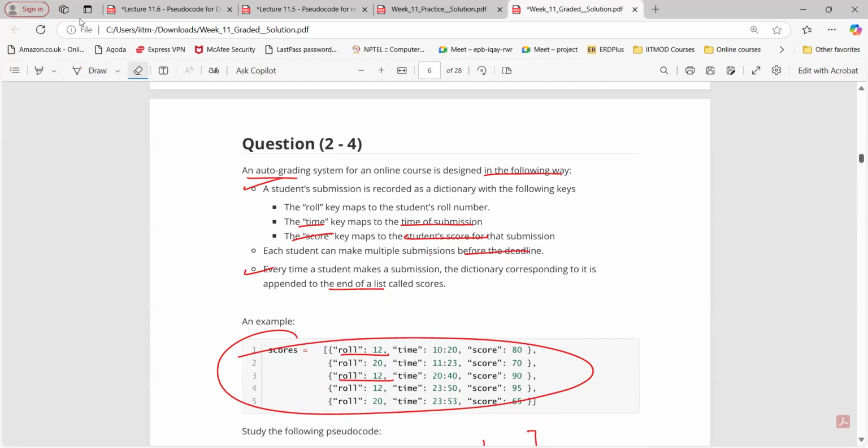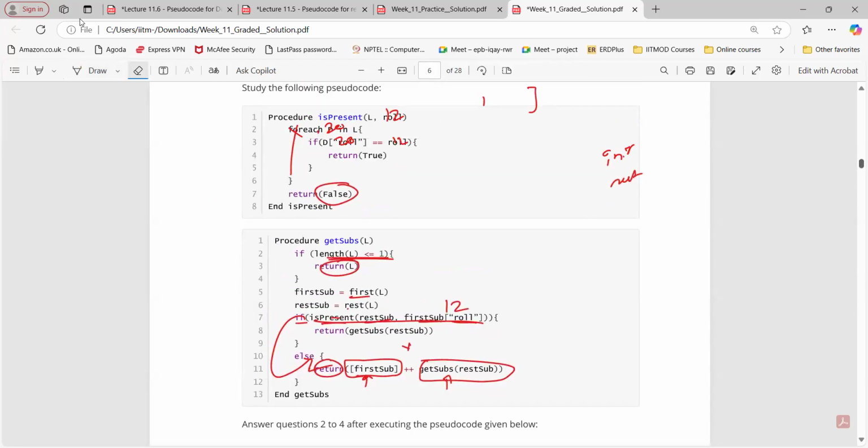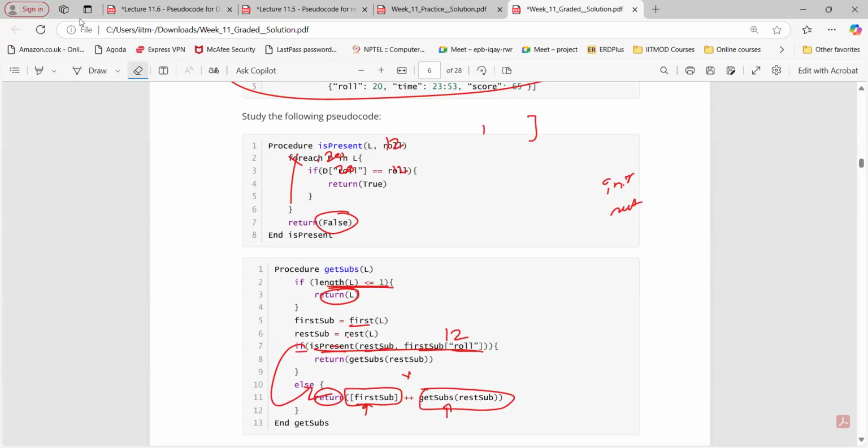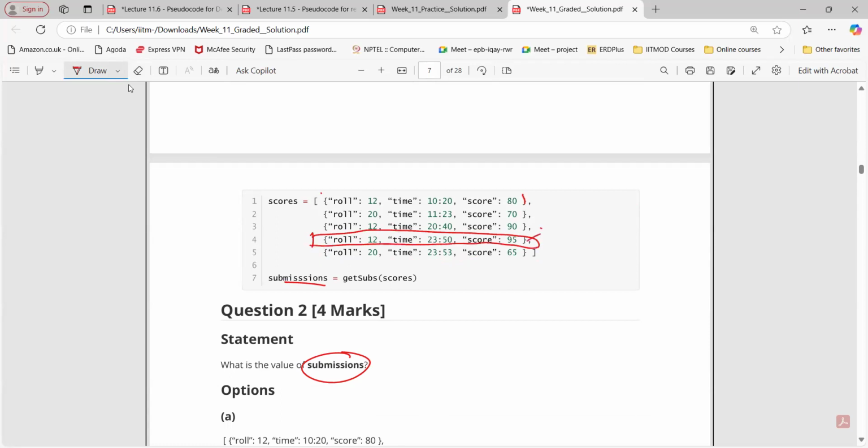Sir, in the first iteration, we'll have first of courses. Could you go to this data set? Yes, here. The first dictionary will be added, and the second dictionary is present. It will not be true, right? Since the roll number is 20. No sir, not that.